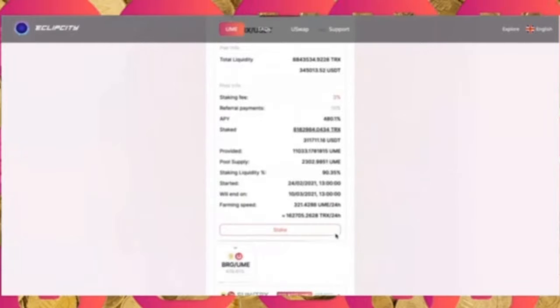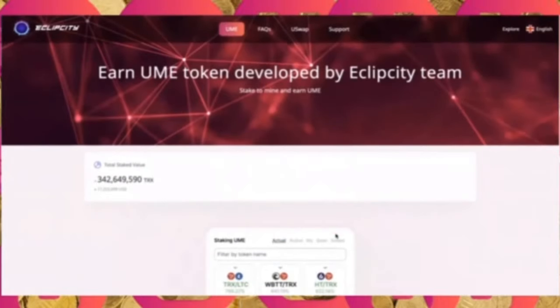I hold a pool share of 8.94%, and the farming speed is 11.5 UME every 24 hours. Currently, that is what it is. So this is where you farm the proprietary token.